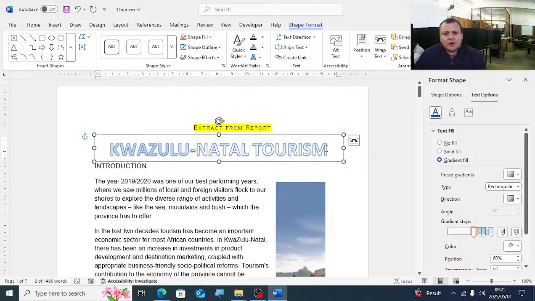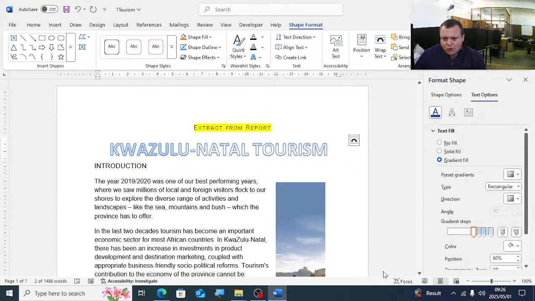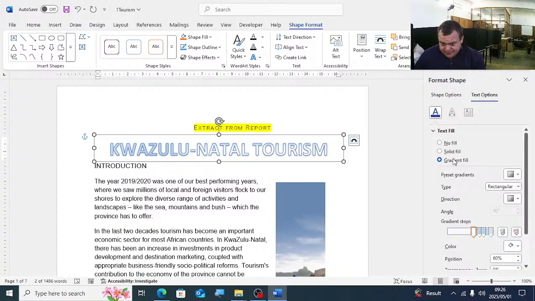Remember, your word art is basically also a shape. The only thing that you will have additional is the shape word art styles, and you'll say here gradient, more options. You select gradient fill, type rectangular. You see there gradient stop is 60%. Just quickly want to put on my magnifier so you can see.